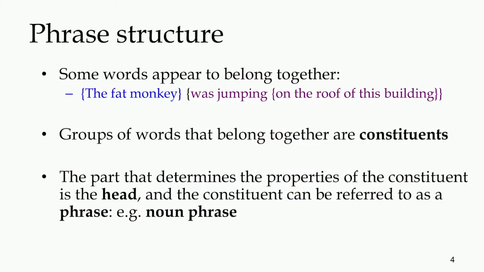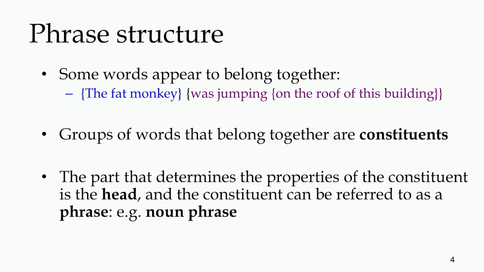So again we take another example to make the point. The fat monkey was jumping on the roof of this building, on the roof of this building. In all these phrases, elements together seem to be forming groups.